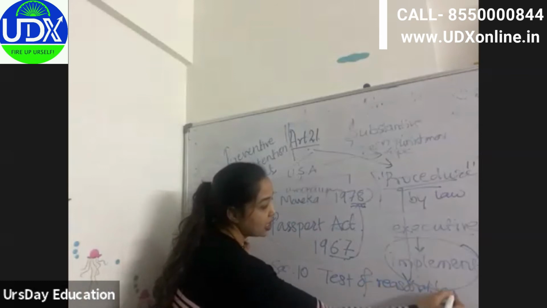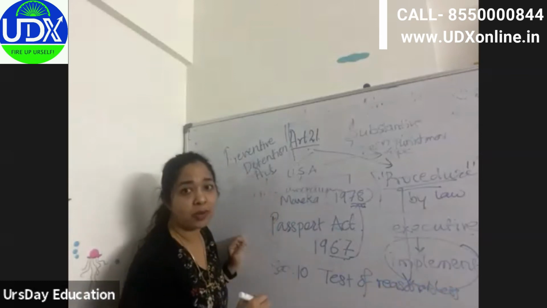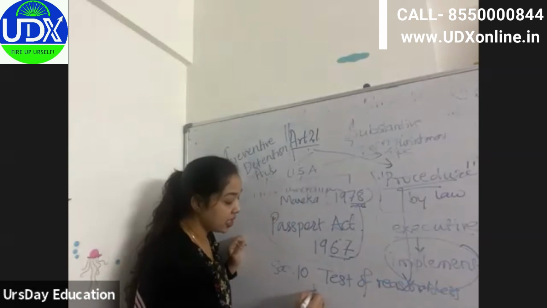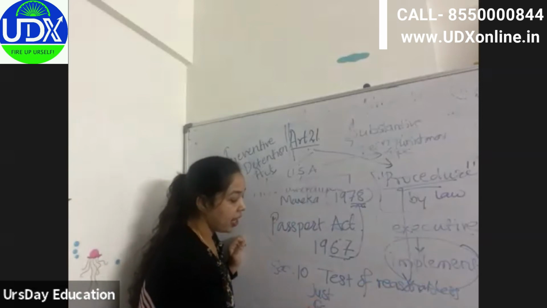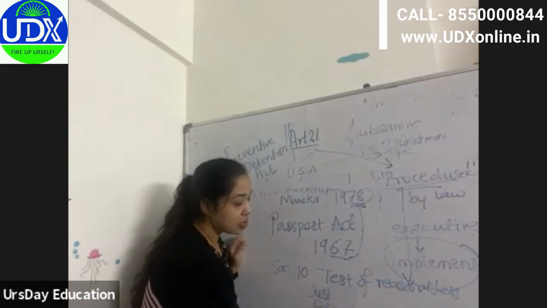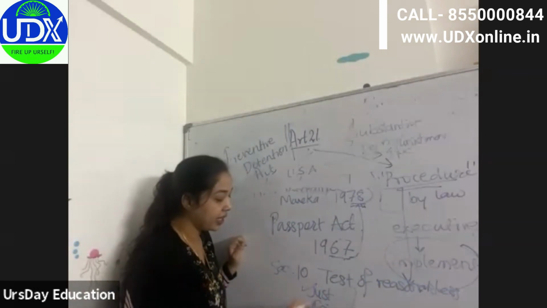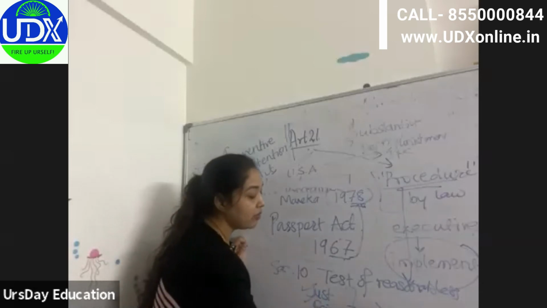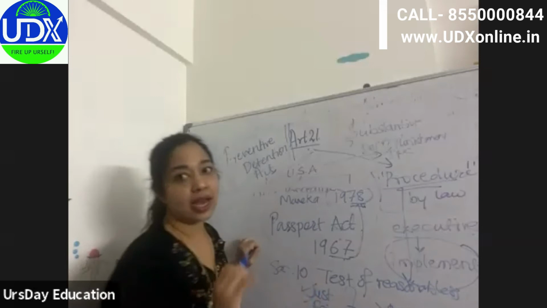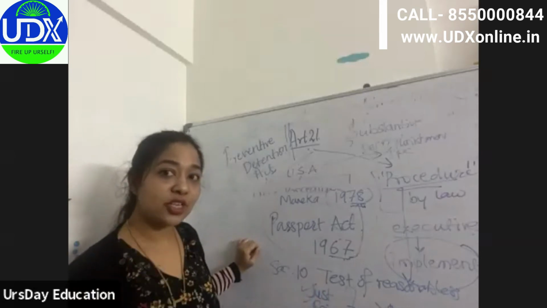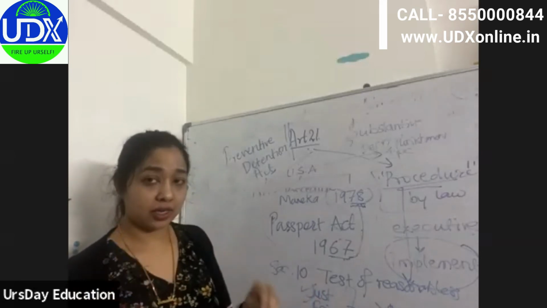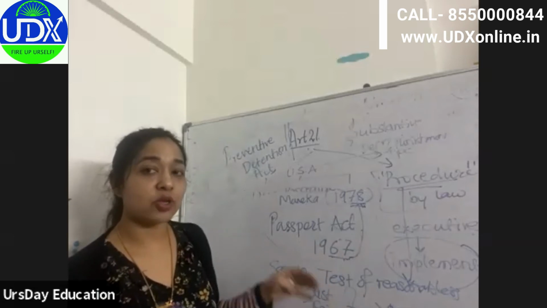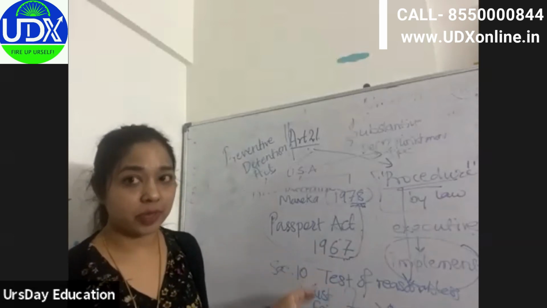The law coming from the legislature should be just, fair, and reasonable. If it is not fulfilling the criteria of being just, fair, or reasonable, then we will strike down that law or that particular section which is against personal freedoms or the fundamental rights of people.